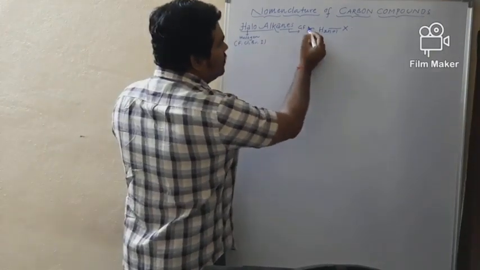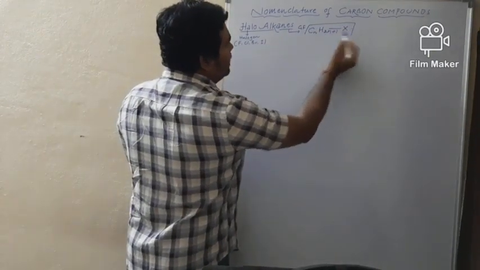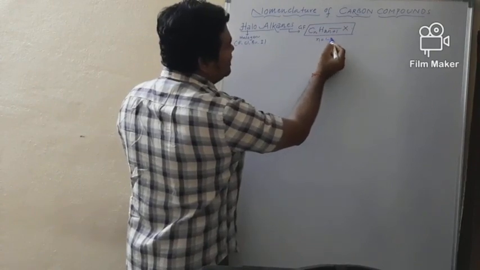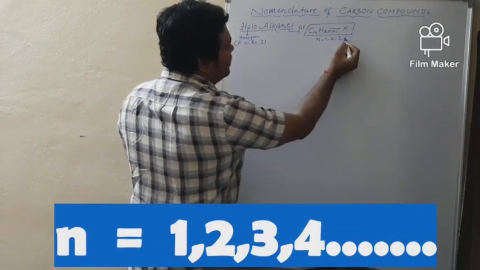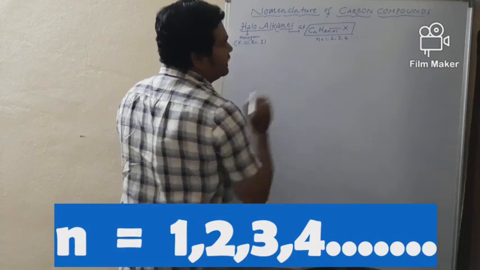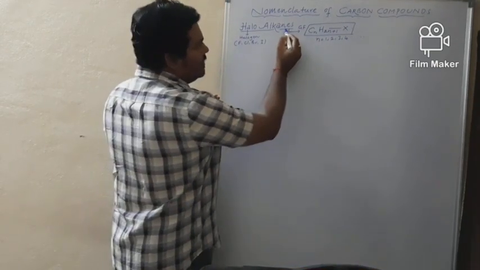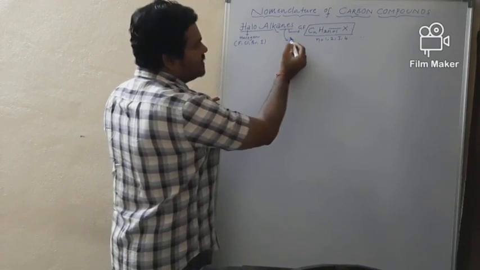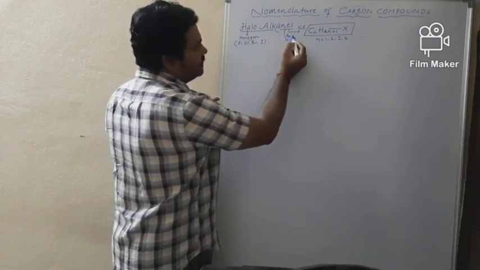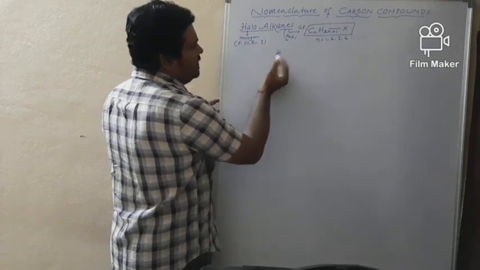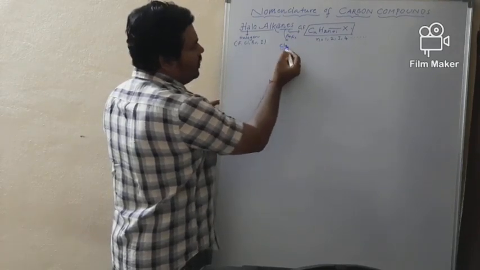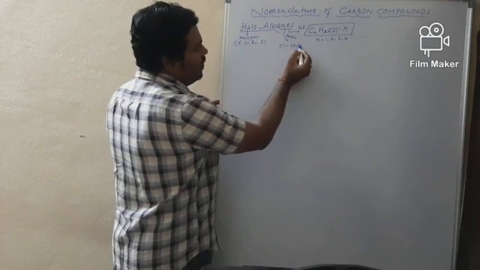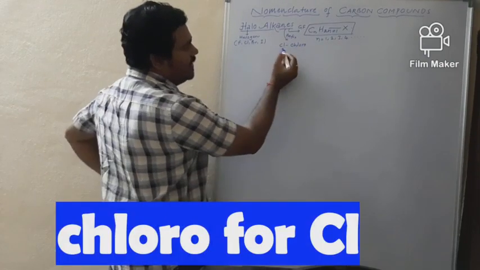Now coming to n values. This is the general formula; n values start from 1, 2, 3, 4 and so on. And in the case of haloalkanes, what is the prefix? For Cl, the prefix is chloro.